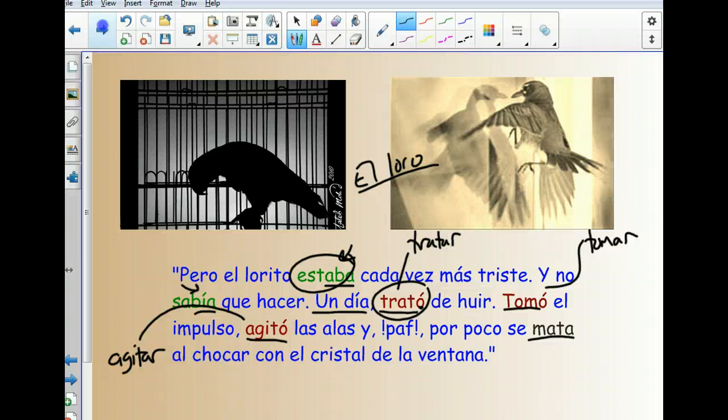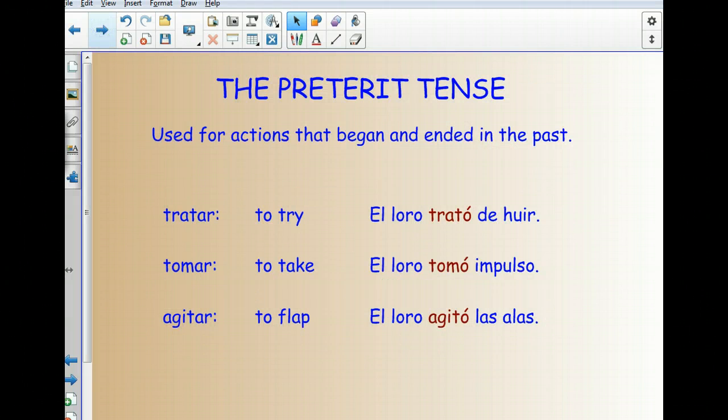So, vamos a practicar un poquito. Let's practice a little bit. On this next slide we have the preterit tense. And this is information that I do want you guys to take down in your screencast notebooks. So preterit tense is used for actions that began and ended in the past.